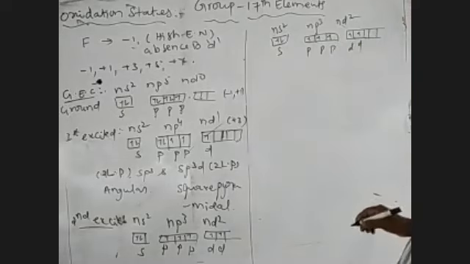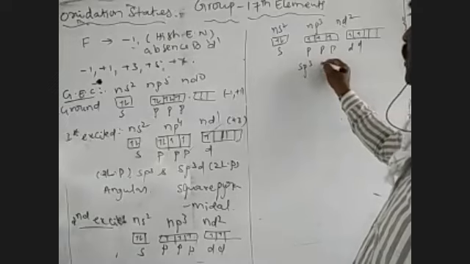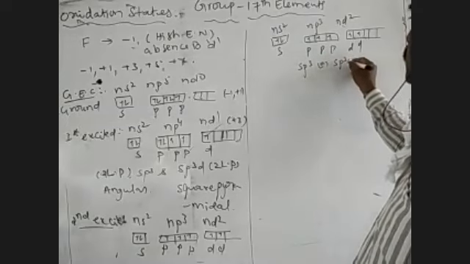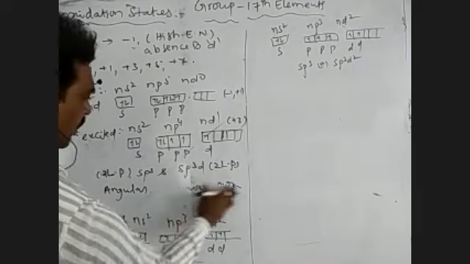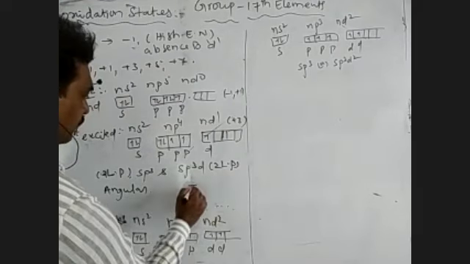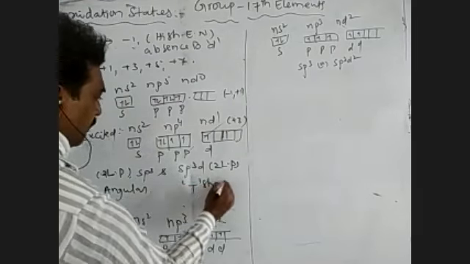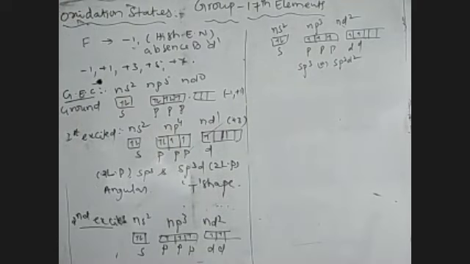In this, 2 types of hybridization are possible: sp3 or sp3d. With sp3d and 2 lone pairs, the shape of the molecule is T-shaped geometry. With sp3 and 2 lone pairs, it is angular.